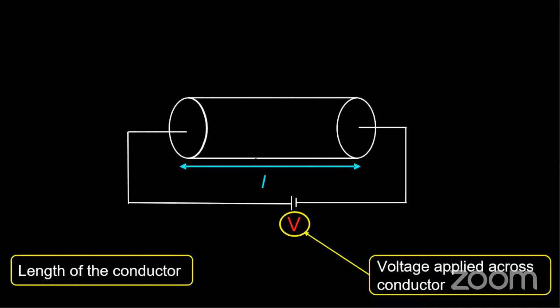Yes, current flows through it. Which type of current? We know the current in general as I equals Q by T, which is this charge. There are a number of free electrons inside this conductor.